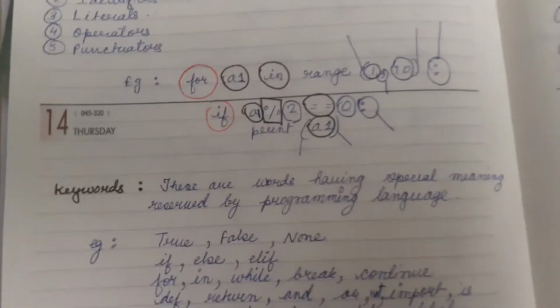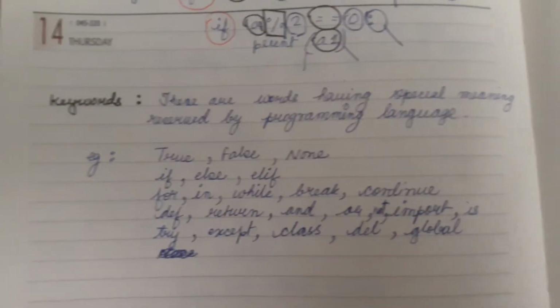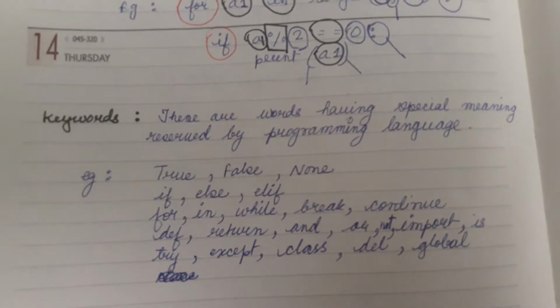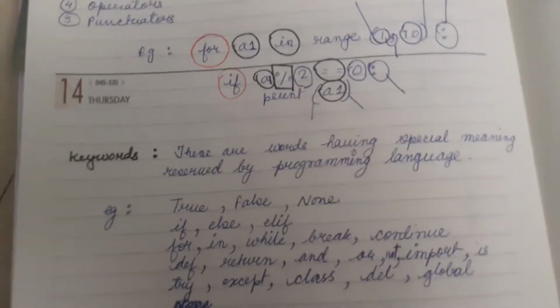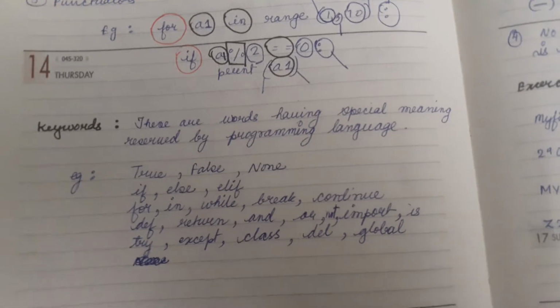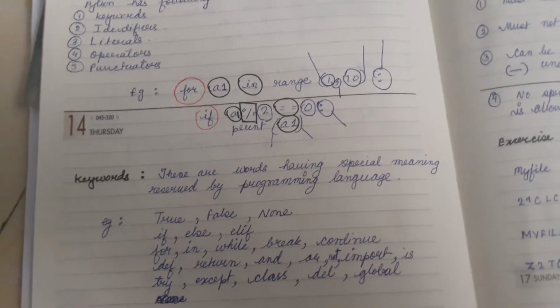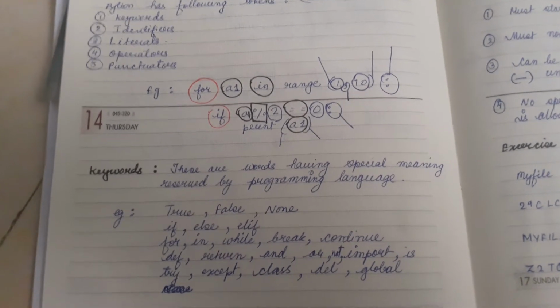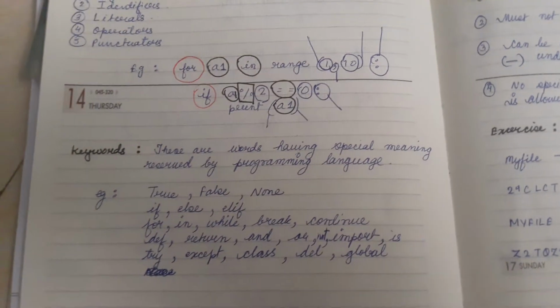Now, continuing with the elements individually, the first token is keywords. What is the definition of keywords? These are words having special meaning reserved by the programming language. Key is some special meaning given to certain words.